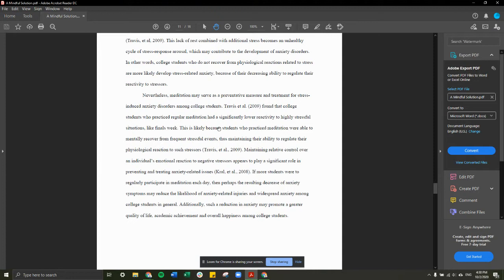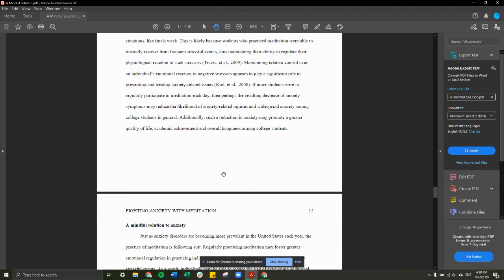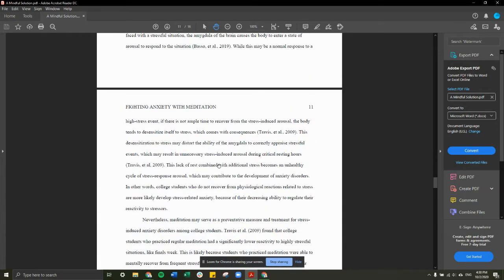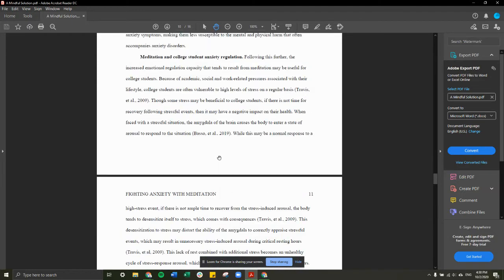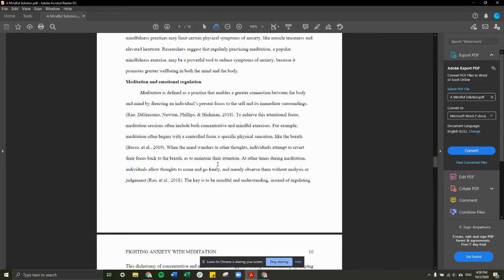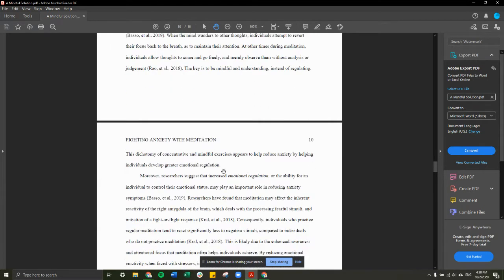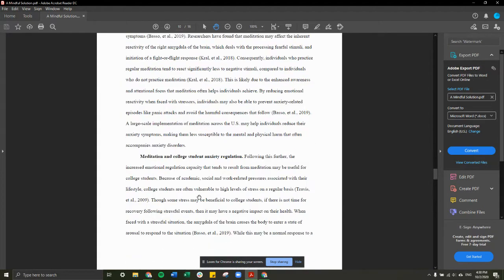Cool. So if we look at my paper, I even mentioned that. I said that they regulate their physiological reaction to such stressors, which is in the sense of what they did by being able to regulate their stress and their reactivity to those things. It's cool that you can get information straight from some of these articles. I think I even mentioned some of those results right there.